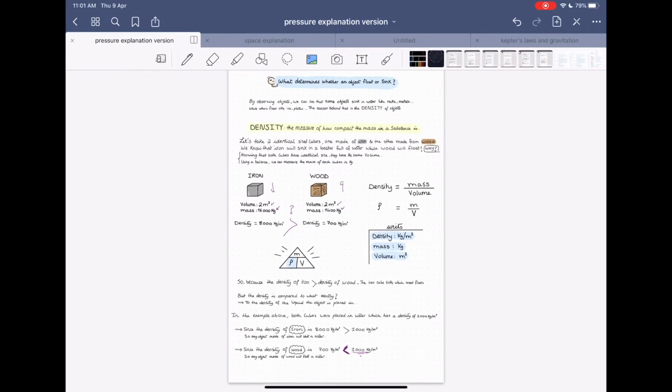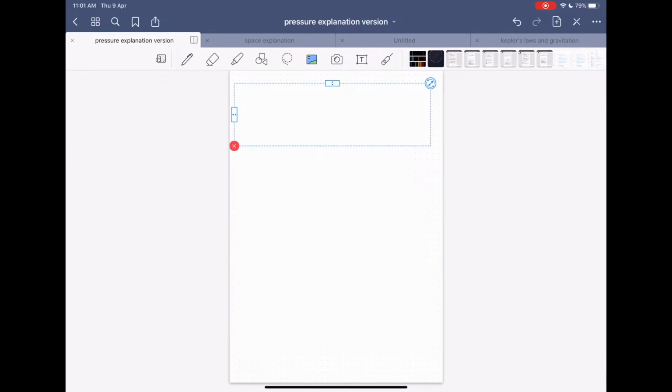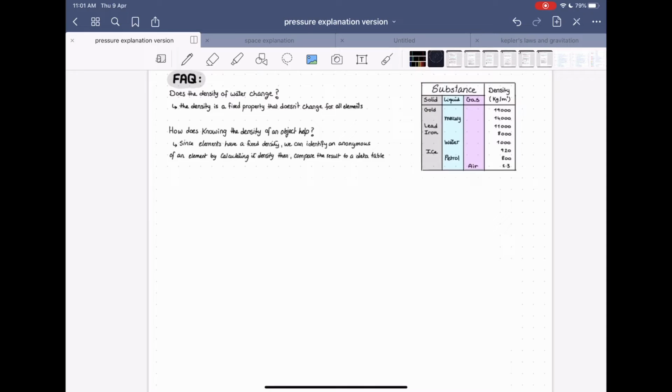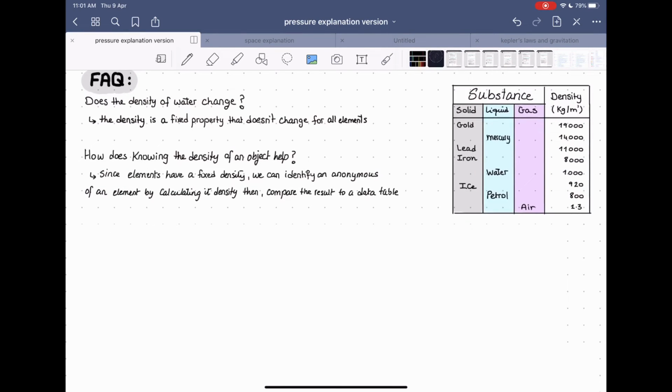Now the frequently asked question usually is, does the density of water change? In fact, the density is one property that is fixed for each element. It doesn't change, not only for water, but also for all the elements in the periodic table and all the elements that are around us. The density is always a fixed property. Now how does knowing the density of an object help? Since elements have a fixed density, we can identify any anonymous element by only calculating the density.